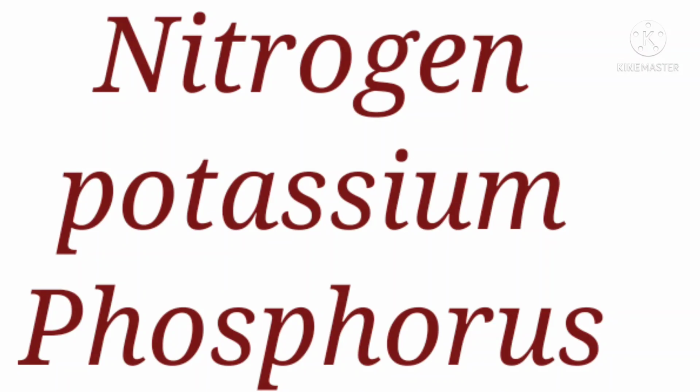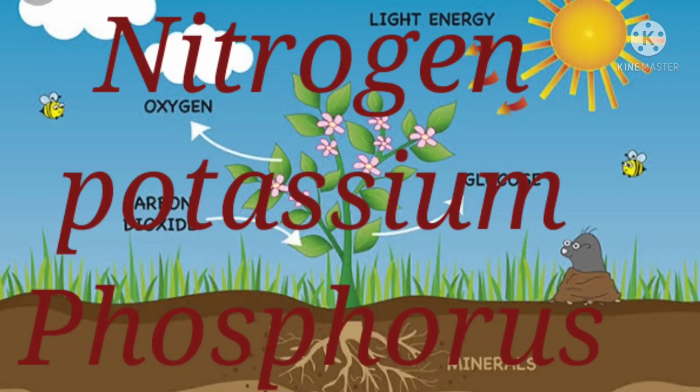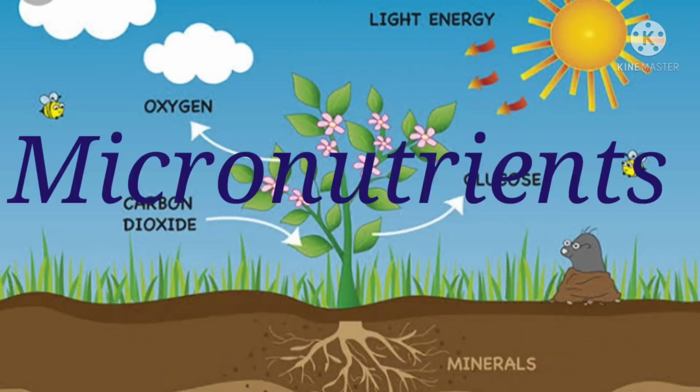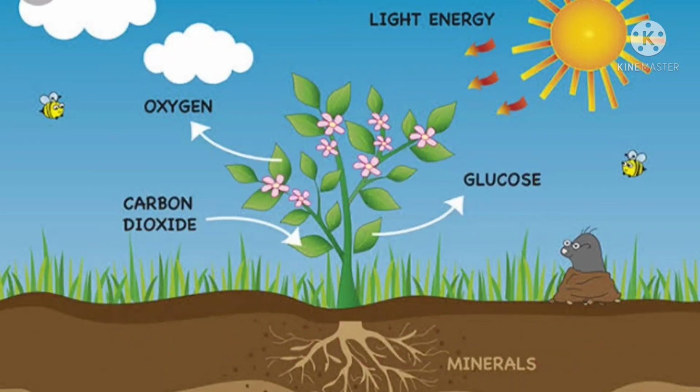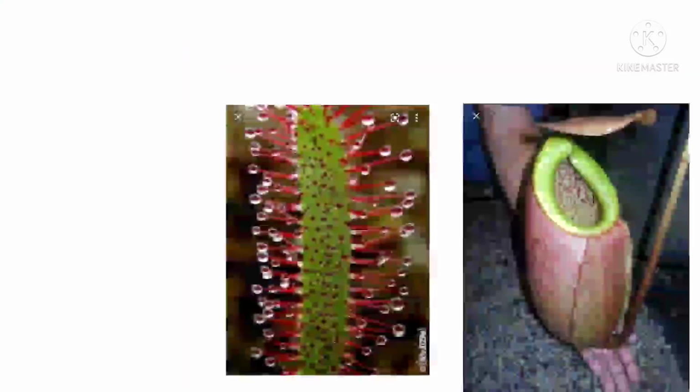Plants require many other nutrients as well, but these are needed only in minute quantities. Hence, they are called micronutrients. Plants absorb these nutrient elements from the soil through their roots.